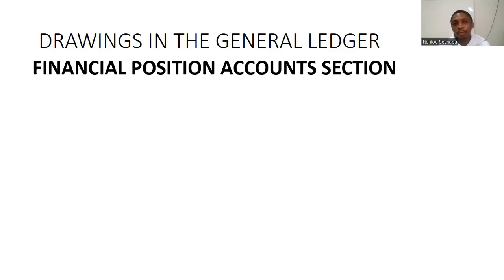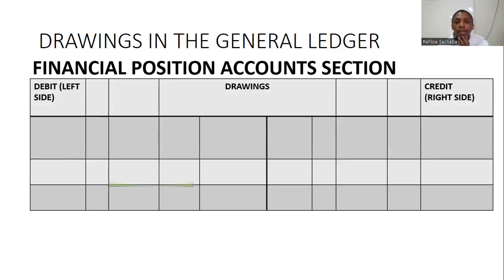So how do we deal with drawings in the general ledger? Drawings are the opposite of capital. Remember, capital is contributions to the business. Drawings are actually distributions from the business to the owners of the business.